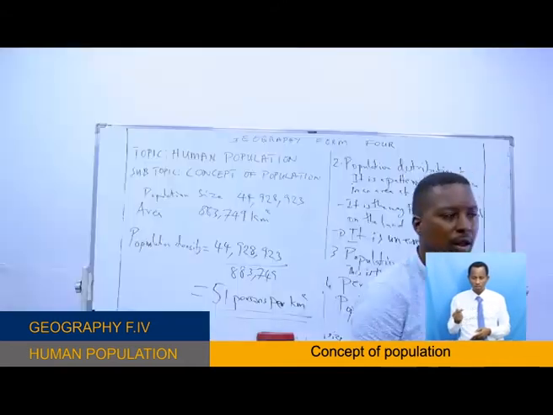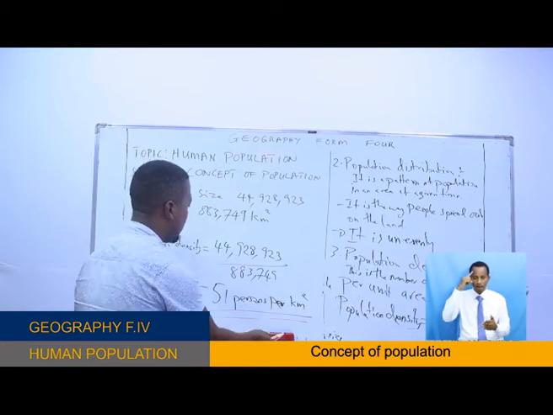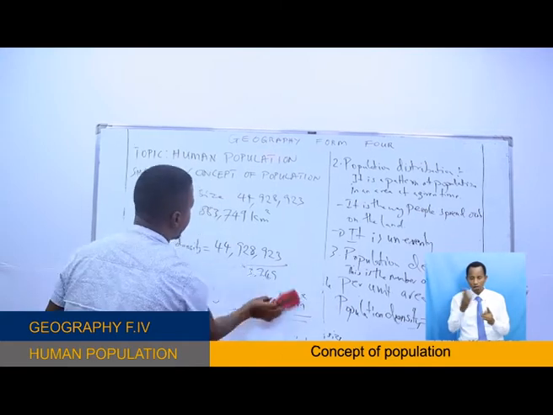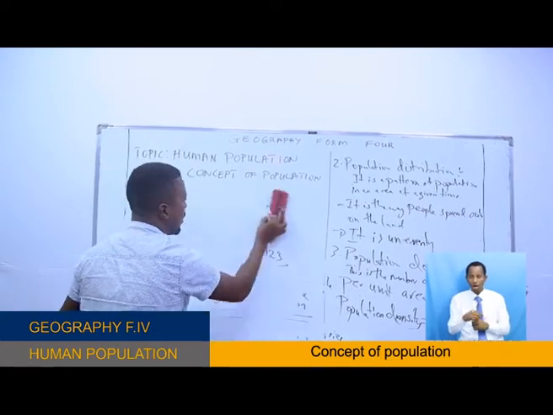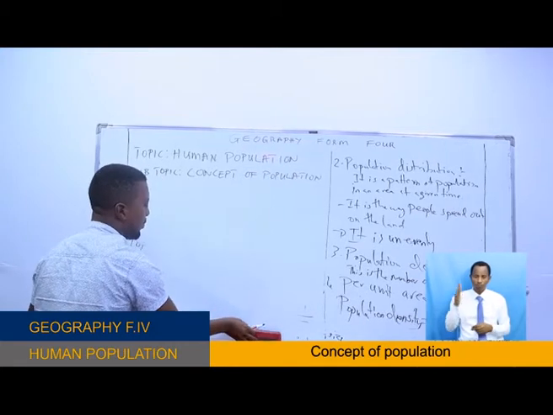Now let's come to another population term. It is population composition, a human population composition.